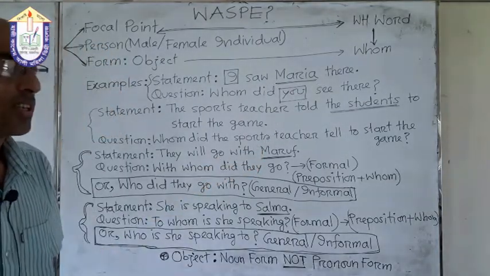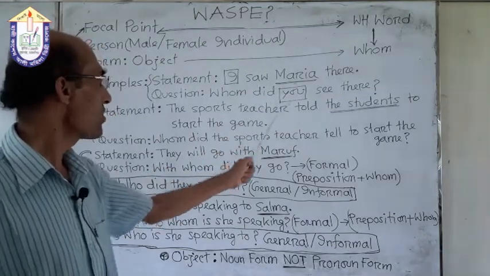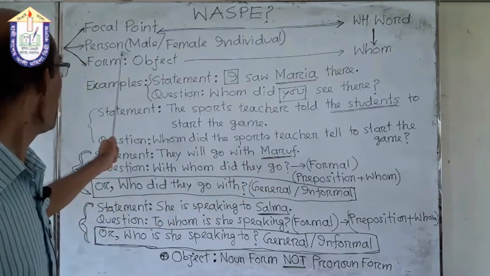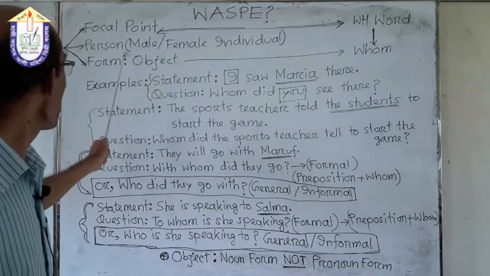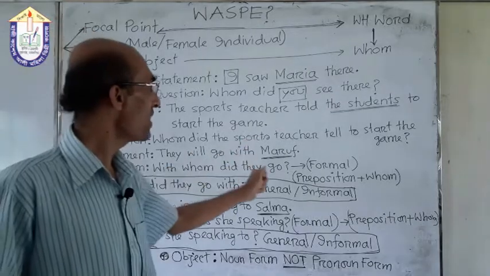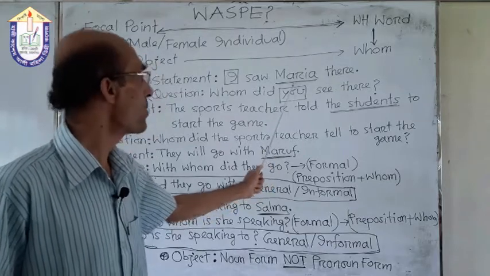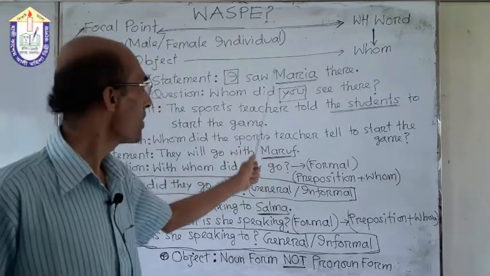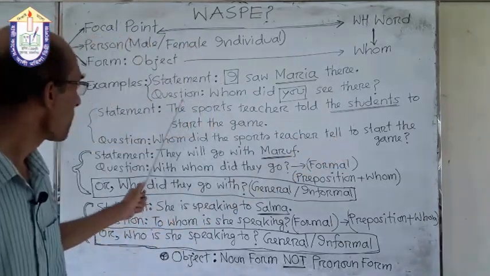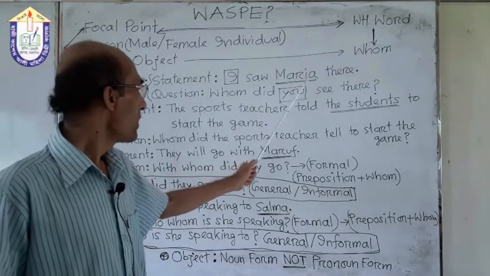And you can see here that Maria is the object of the sentence, or object of the verb. So we are studying person as a focal point, and the person is in the form of object. So here Maria is the object. We consider the object as focal point, and in place of Maria we have to use whom to make our question. So, I saw Maria there.